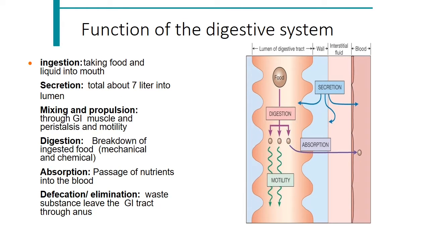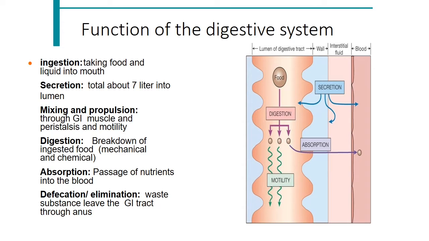Now we will see the function of the digestive system. In that, the first function is the ingestion, second is secretion, then mixing and propulsion, then the digestion, then absorption, and then the defecation, or we can say the elimination. So these are the functions of the digestive system. Now we will see in detail.